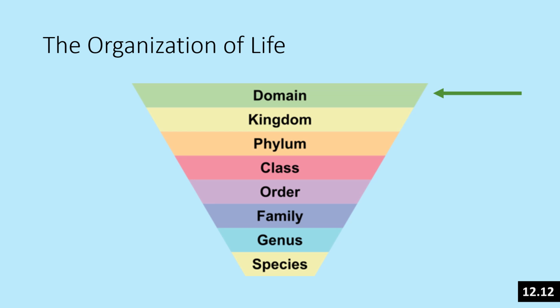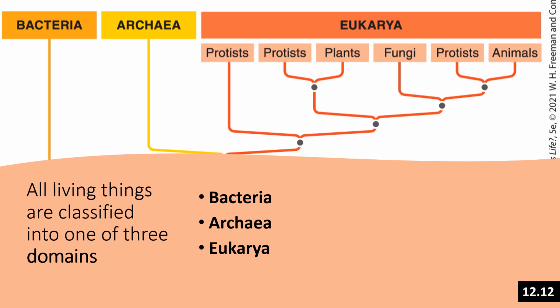Now that you understand how we classify living things, we can start to explore that diversity. And in this class, we're going to stay at the upper, very broad categories. So we won't be teasing apart species, but we will be talking about differences between organisms in different domains and kingdoms. All living things are classified into one of three domains: bacteria, archaea, and eukarya.